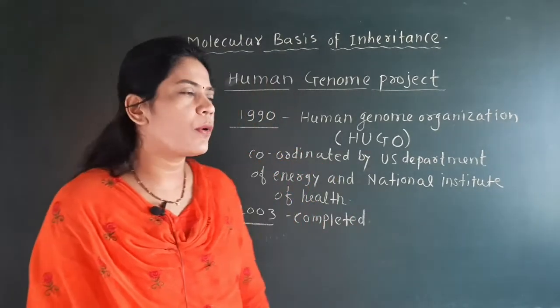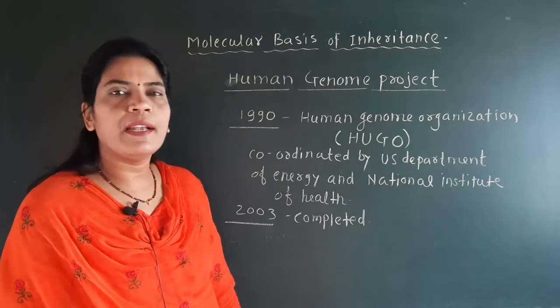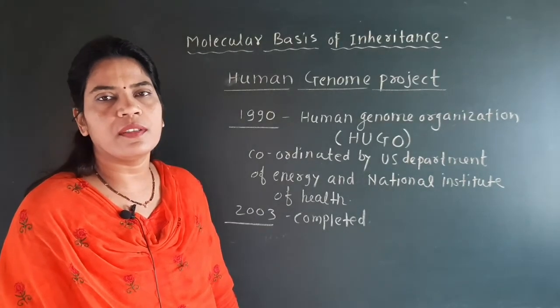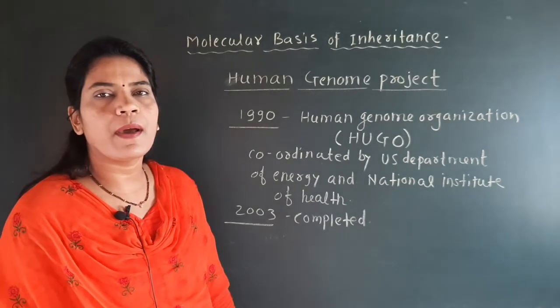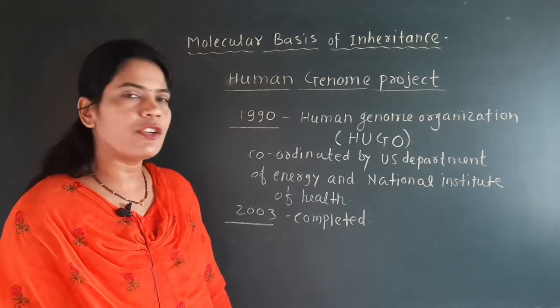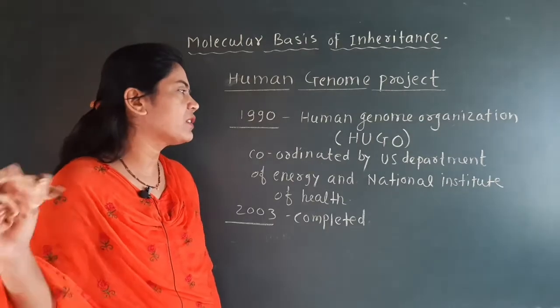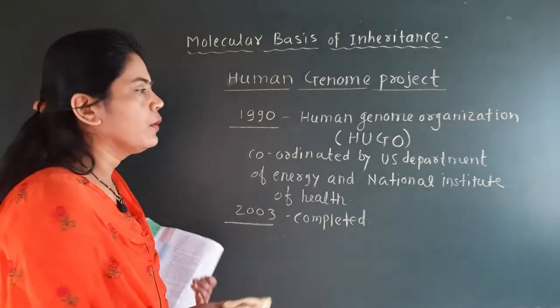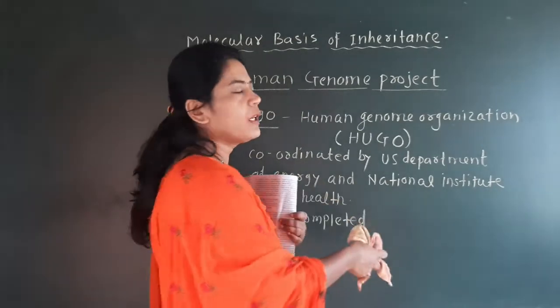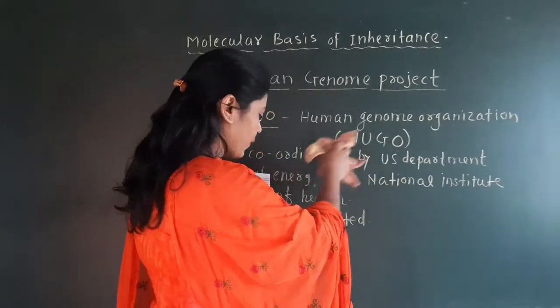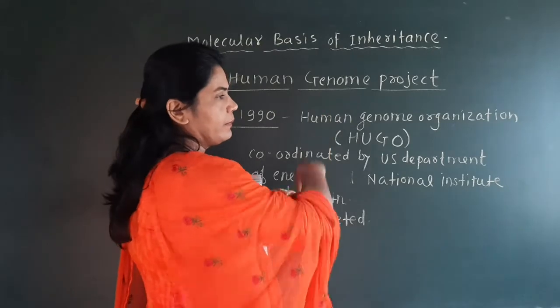The important point is that the project started in 1990 and was completed in 2003, coordinated by the US Department of Energy and the National Institute of Health.